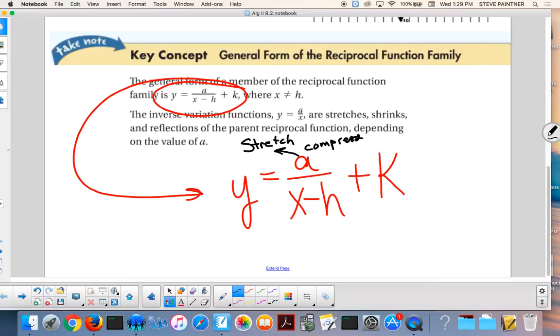Okay, see this x minus h on the bottom? That's like wrapping it in parentheses. So what's that going to do? It's going to go, that controls your what? Right or left. Okay, what's the plus k in the back going to do? That's up or down.